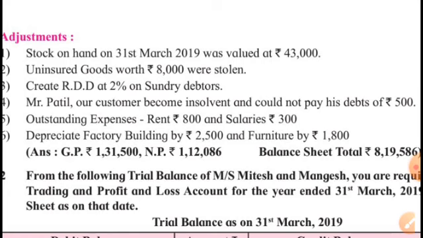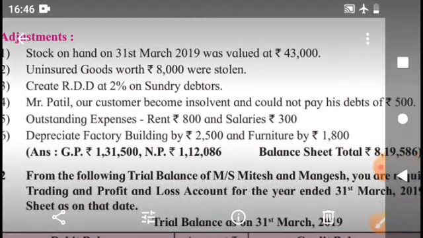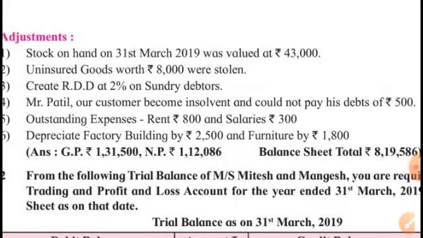What is important in the adjustments is we will have to first deduct new bad debts because of Mr. Patil, who became insolvent and we could not recover rupees 500 from him. So from the debtors which are given in the trial balance, from that amount we will have to deduct 500, and then we will have to calculate new RDD on that latest figure of debtors.